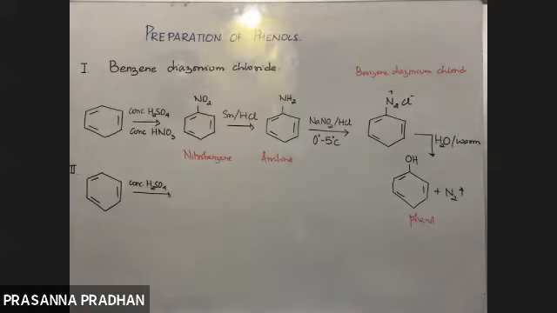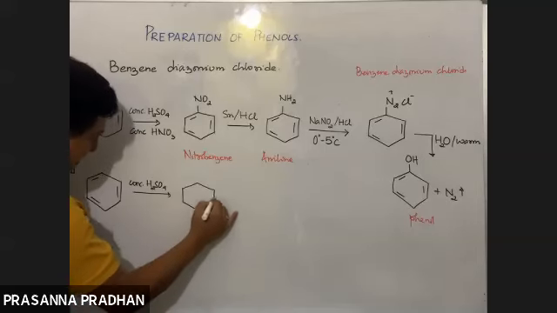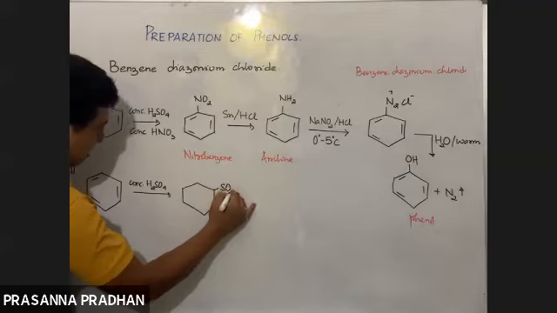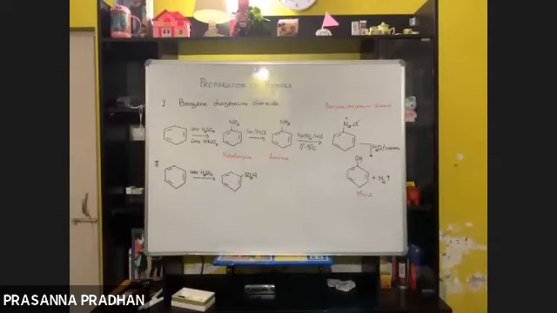Yes, we have done it. Which functional group will be introduced? Yes, tell me. SO3H. Very good. It's a very strong organic acid. And what is the name of this acid?